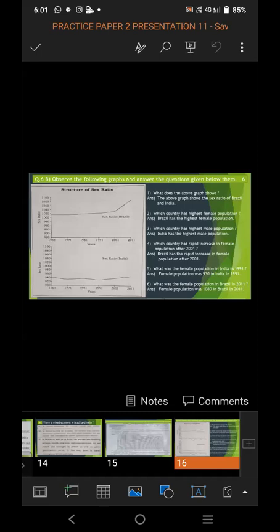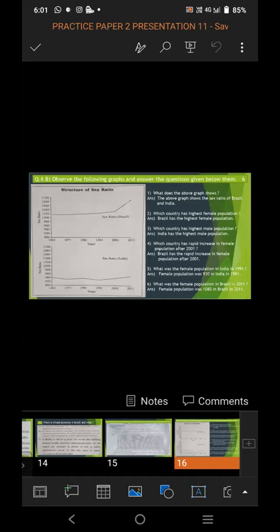Second question, which country has the highest female population? So while looking at the graph, both India and Brazil, which country has the highest female population? The line which is shown in that graph indicates it. You can see somewhere it is going upward, somewhere coming downward, somewhere again upward, again downward, somewhere it is the same in a straight line.